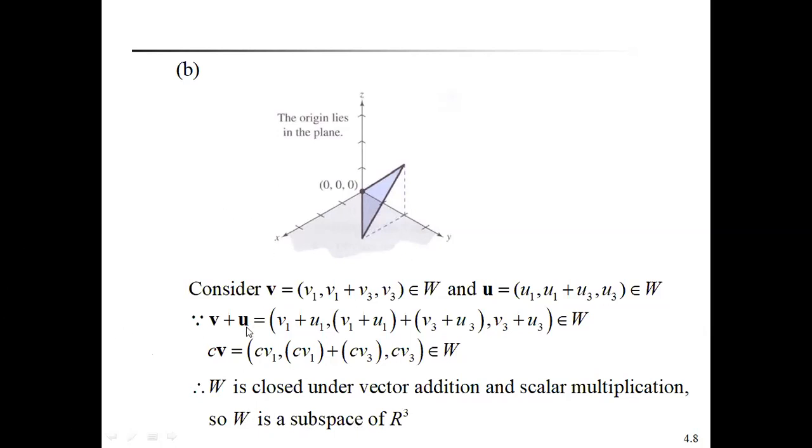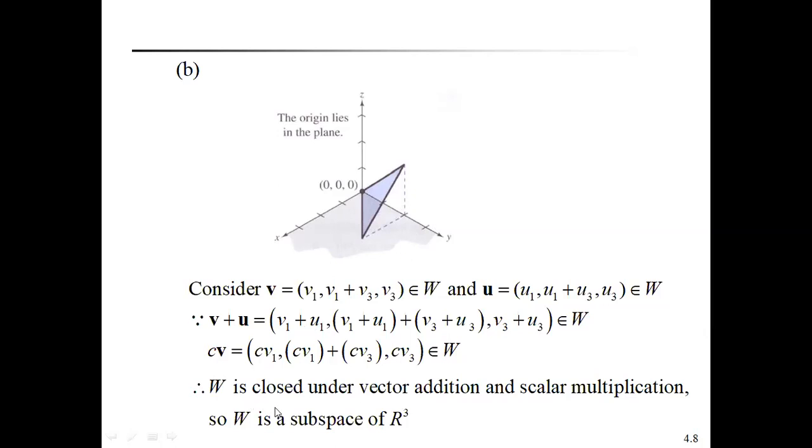See, this example can be represented in the geometrical view. See here, this is the plane formed by that subset. Therefore, here the plane passes through the origin 0, 0, 0. This is V1, this is V3, this is V1 plus V3. This is the way to represent the second example in a geometrical representation. It always passes through the origin and also it satisfies vector addition and scalar multiplication.